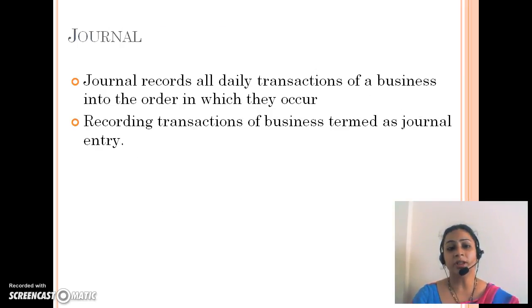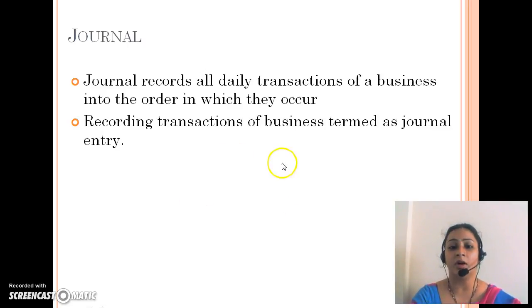Journal. Journal is known as the first place where the recording is done. It is a place where the daily transactions of a business are recorded. Like if you had started your business on 1st April and you had a number of transactions on that particular day or for that month, where are all these things to be recorded? Into the journal. In accounting, the journal is the first book where all the daily transactions are recorded. Your first purchase, your sale, your expenditures, your revenue, your income, everything is recorded into the journal first.